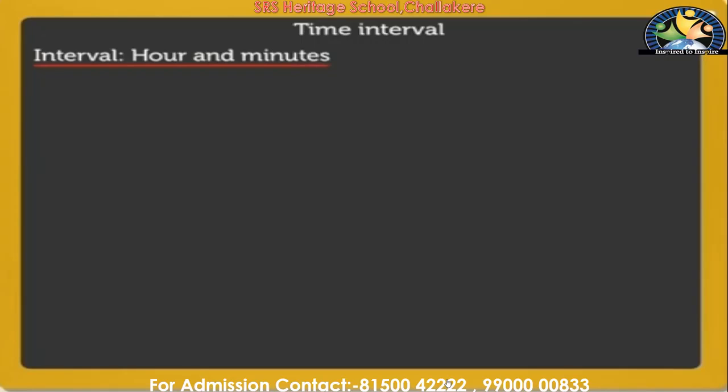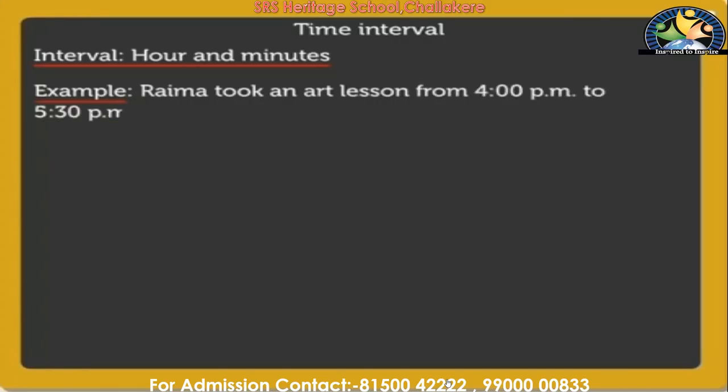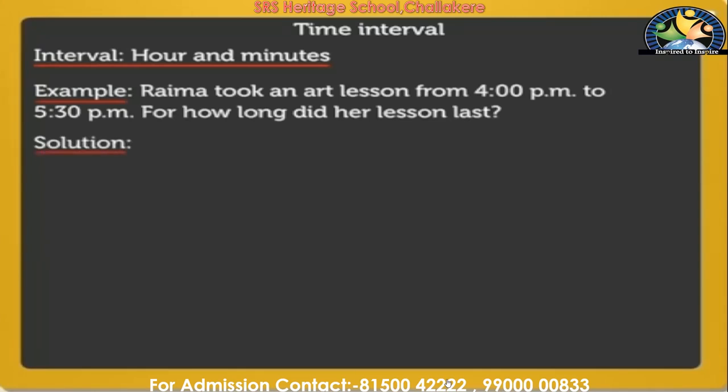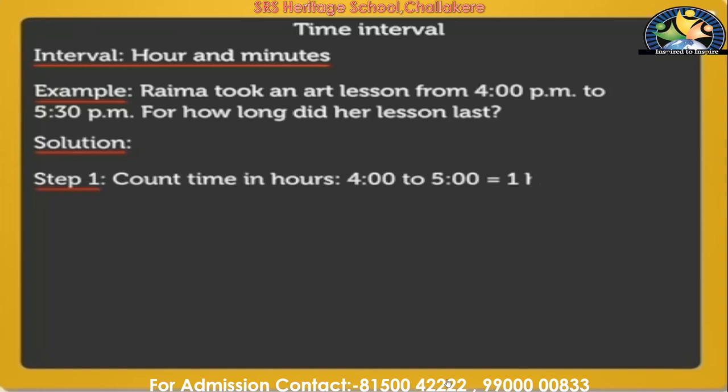And now the third example is about hours and minutes. If the interval is in between hours and minutes, how to calculate? So Raima took an art lesson from 4 p.m. to 5:30 p.m. For how long did her lesson last? So once again, you have to count forward first. Step 1, count the time in hours, 4 to 5.